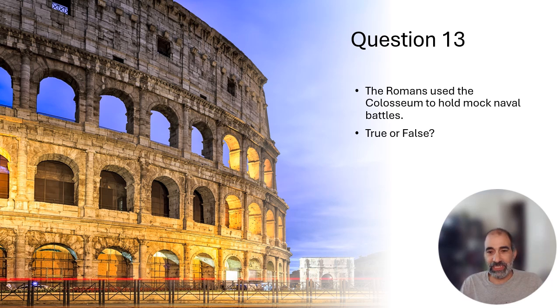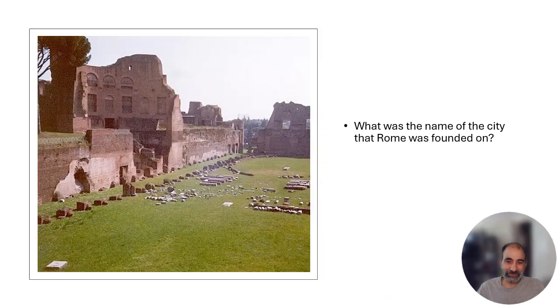All right, question 13. This is a fun one. The Romans used the Colosseum to hold mock naval battles. Is that true or false? Believe it or not, that's actually true. They actually had naval battles in the Colosseum. I have another video I made, everything you need to know about the Colosseum in 10 minutes, how it was built and details about it, including explaining these whole mock naval battles. So that's yet another video if you want to learn more. You could go ahead and watch that on my channel as well.